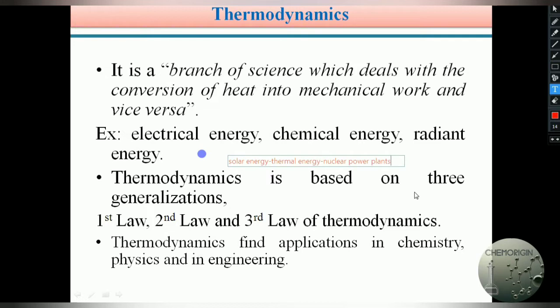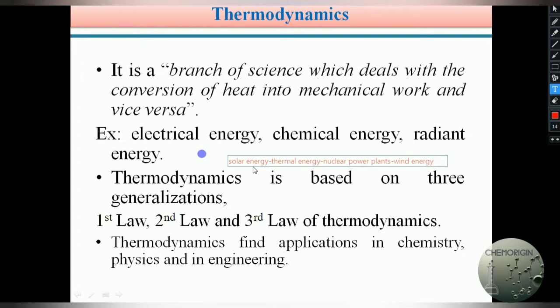In this nuclear power plant, nuclear energy is converted into electrical energy. In a thermal power plant, thermal energy is converted into electrical energy. Solar radiation we convert into electrical energy. Similarly, wind energy we also use as mechanical energy as well as electrical energy.